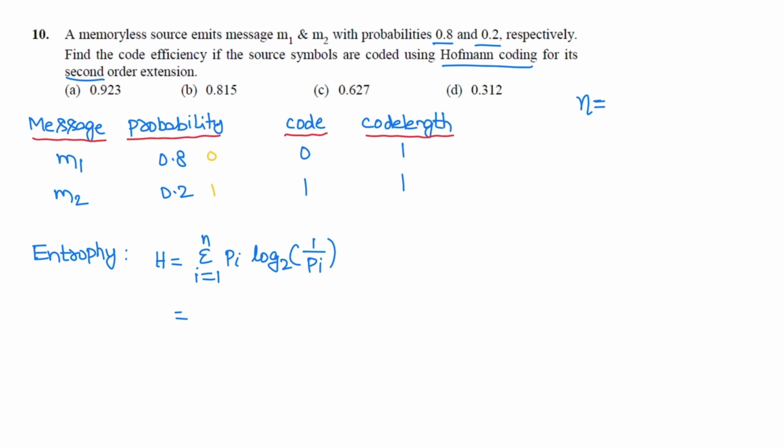Now find the entropy of the source. Entropy formula is H is equal to sigma i is equal to 1 to n, pi log base 2 of 1 by pi, where pi is the probability of ith symbol. The expression can be rearranged as sigma i is equal to 1 to n, minus pi log base 2 pi.